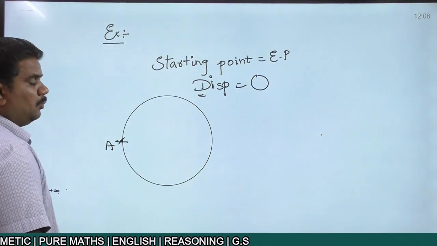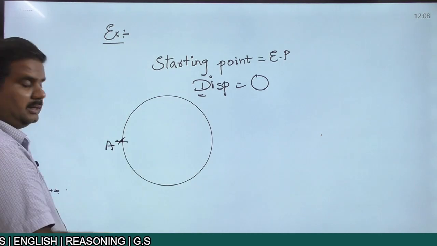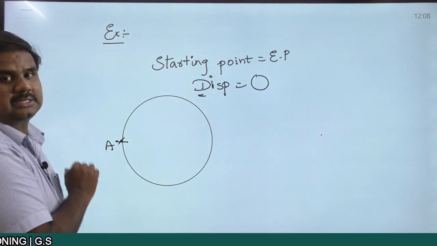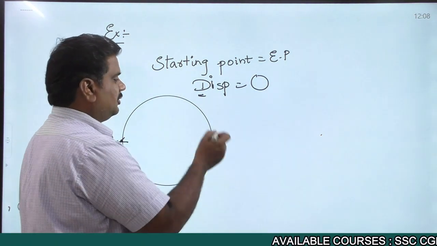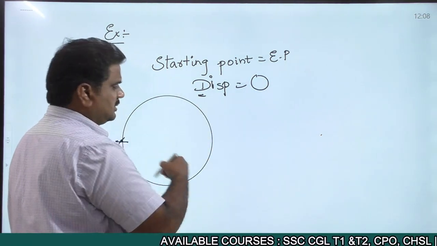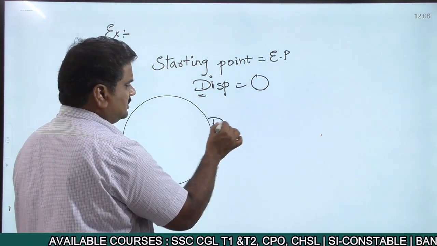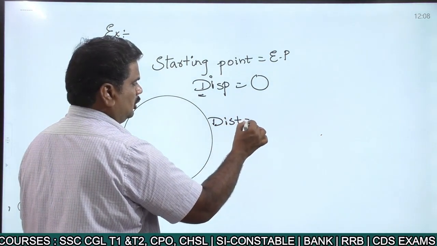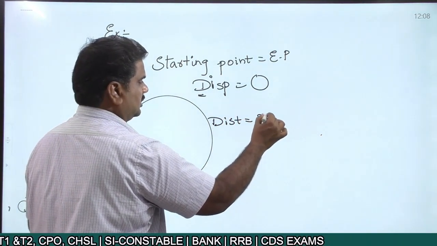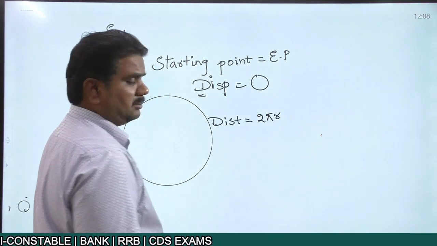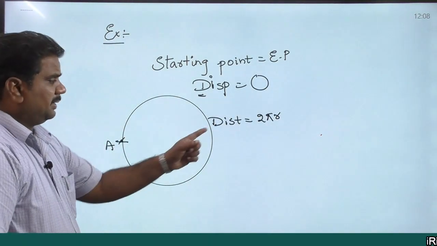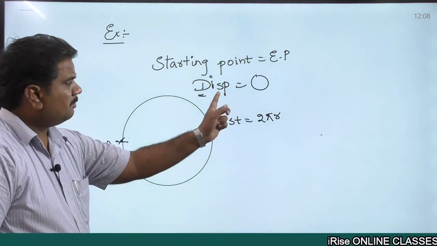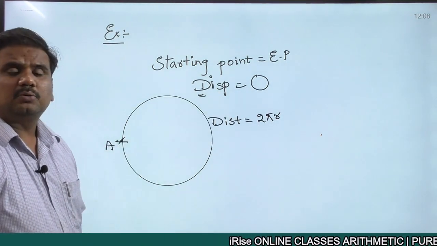But when you are moving in a circular path like this, what is the distance that is covered? Distance is the total length of the path. So the distance covered is equal to the perimeter of the circle, that's nothing but 2 pi r. So when you are moving in a circular path like this, the distance covered is equal to 2 pi r, whereas the displacement is equal to 0.